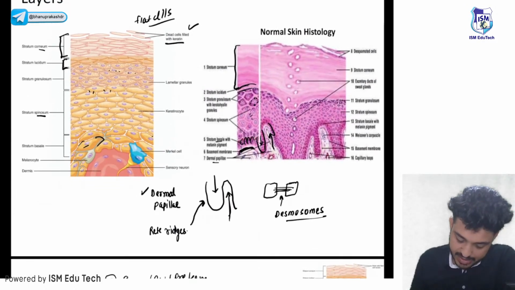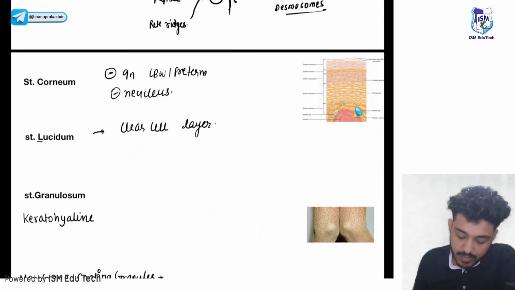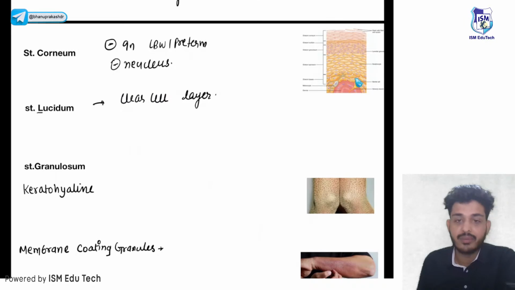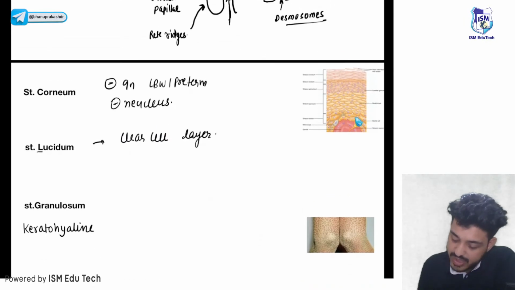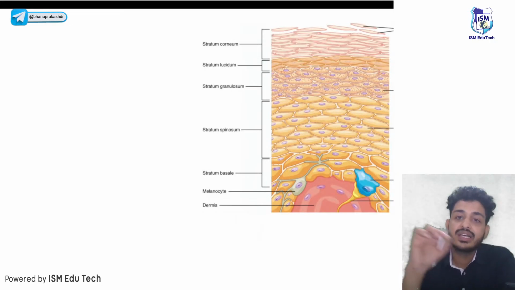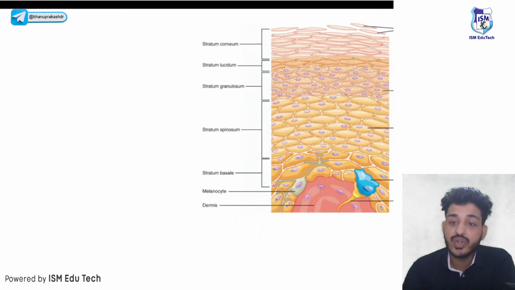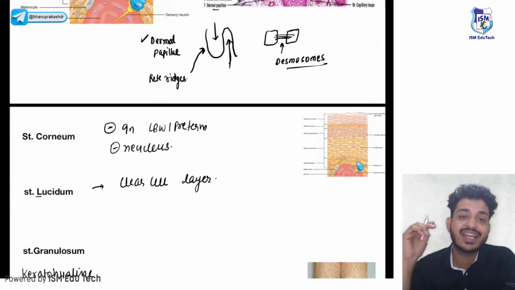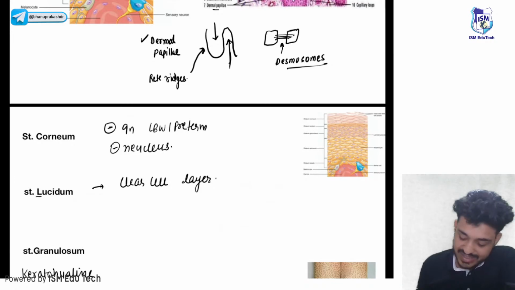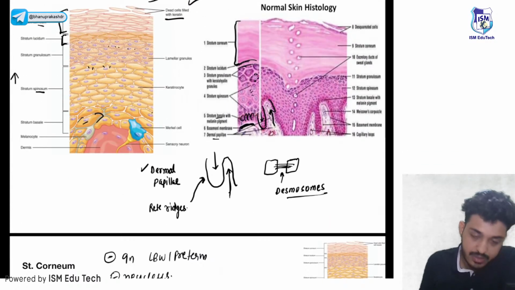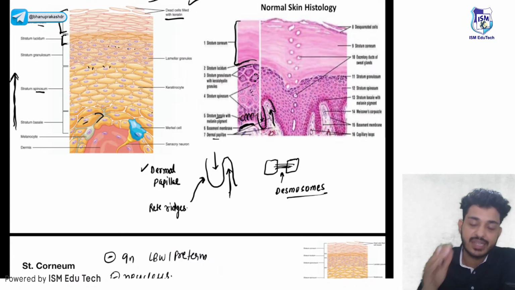Okay, let's move. Let's talk about one layer at a time. The first layer is stratum corneum, the uppermost layer that we have seen. First thing, they are flat cells and devoid of nucleus. There is no nucleus. Second thing, how will these cell layers grow? They grow from the base to the top, from the basal to the corneum.